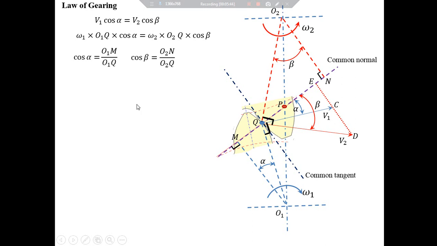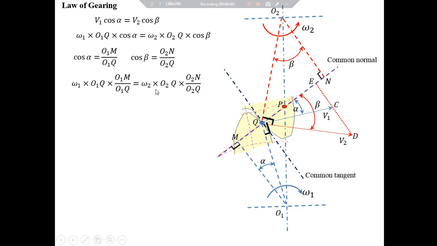So the earlier equation becomes omega 1 into O1Q multiplied by O1M upon O1Q is equal to omega 2 multiplied by O2Q multiplied by O2N upon O2Q.